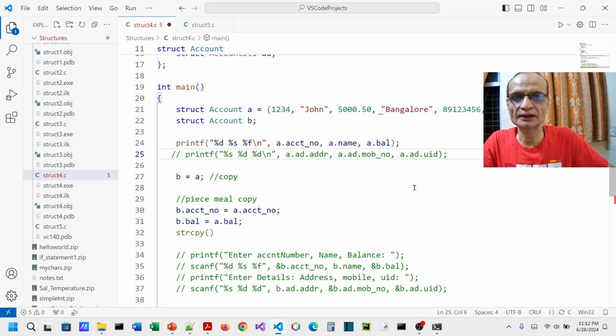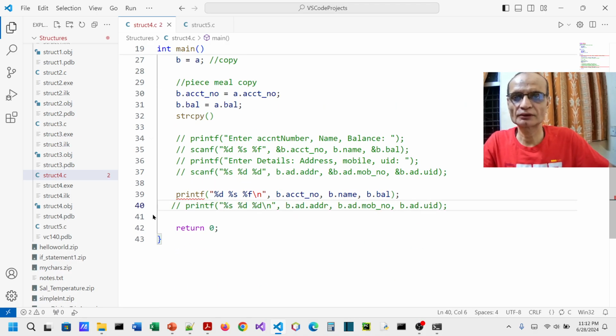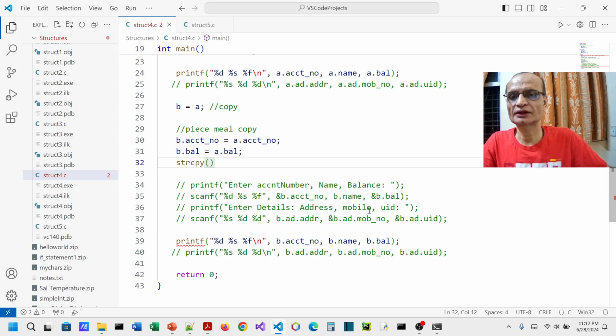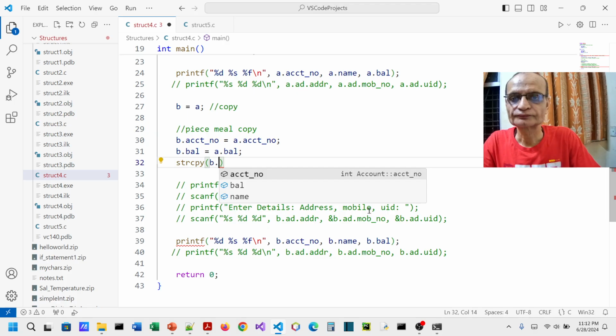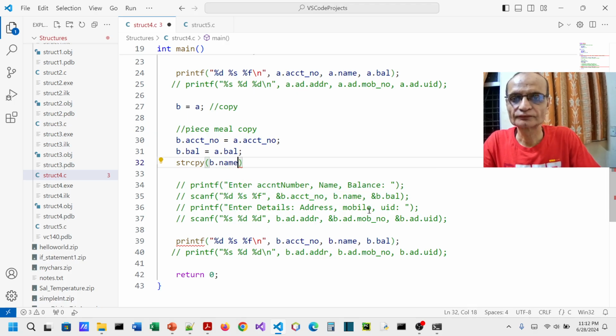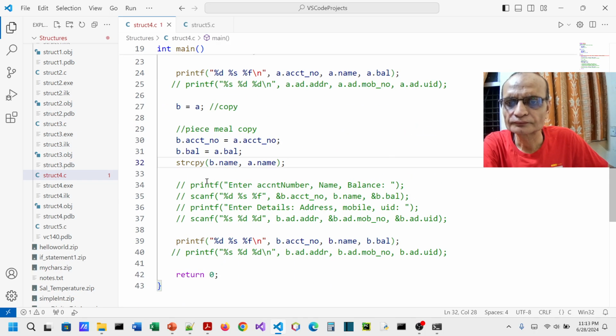For the time being, let us say that I am not interested in printing all the other details, so let me do away with all this and simply do this string copy. So here you have B dot name comma A dot name. Let me just run this. I hope there are no other errors now.